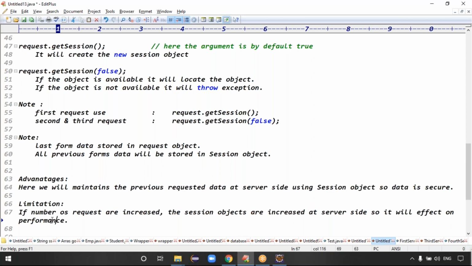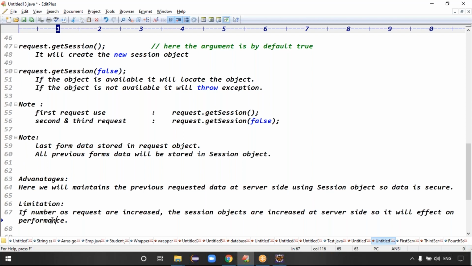Is it clear now? Today and tomorrow are the same process. We have to maintain the previous request details while processing the second request. That is our main intention. Today we maintain the data at server side using the session object. The data is secure, but the number of objects increases, which affects performance. That's what we will do in tomorrow's class.